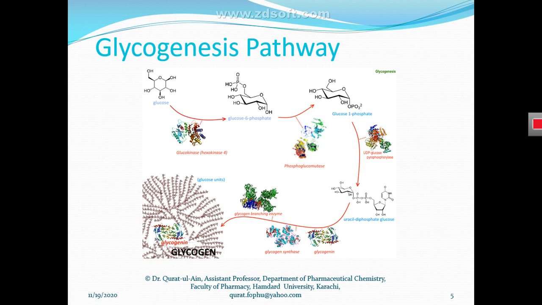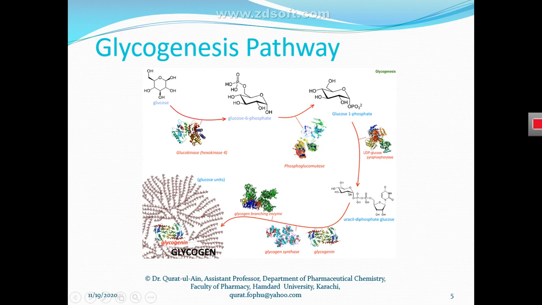An intermediate is a molecule that is synthesized during the reaction, not at the first stage or the last stage, but in between. So all these molecules that are synthesized between glucose and glycogen are intermediates of the glycogenesis pathway.